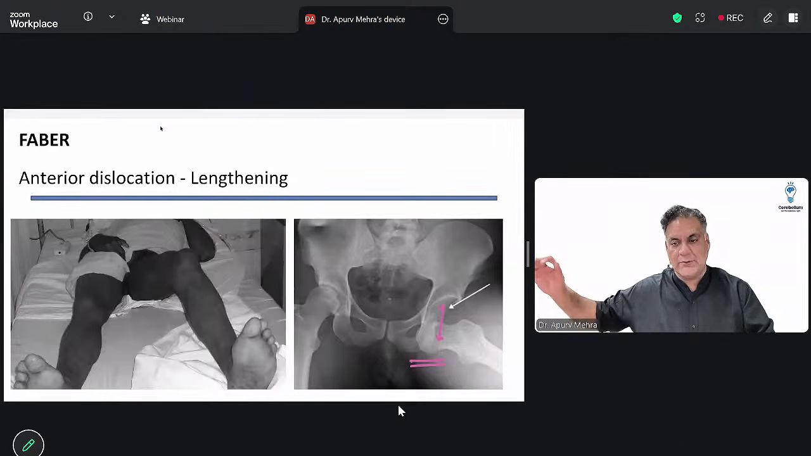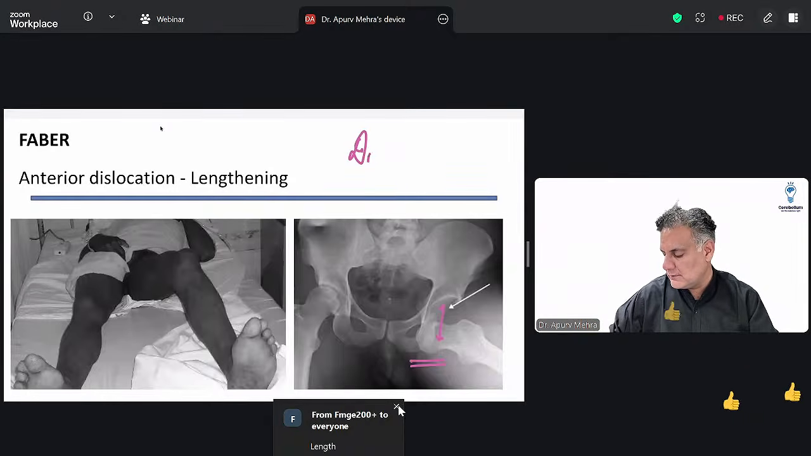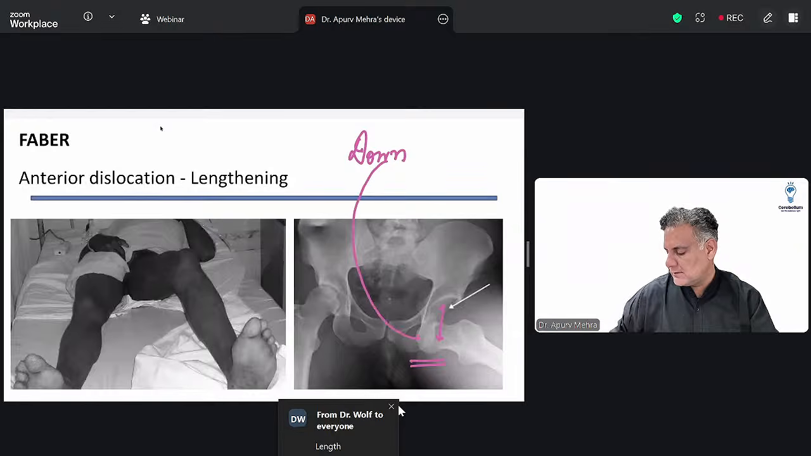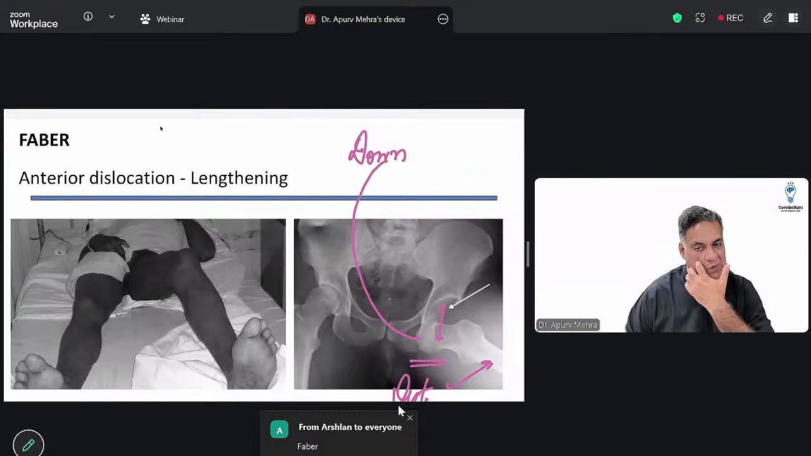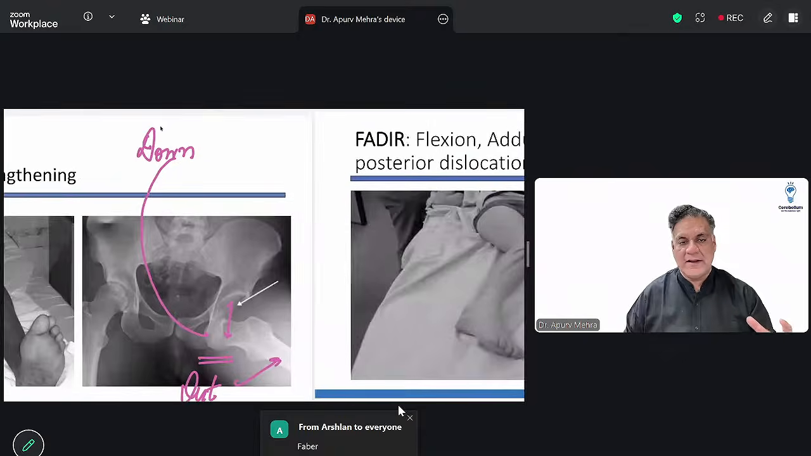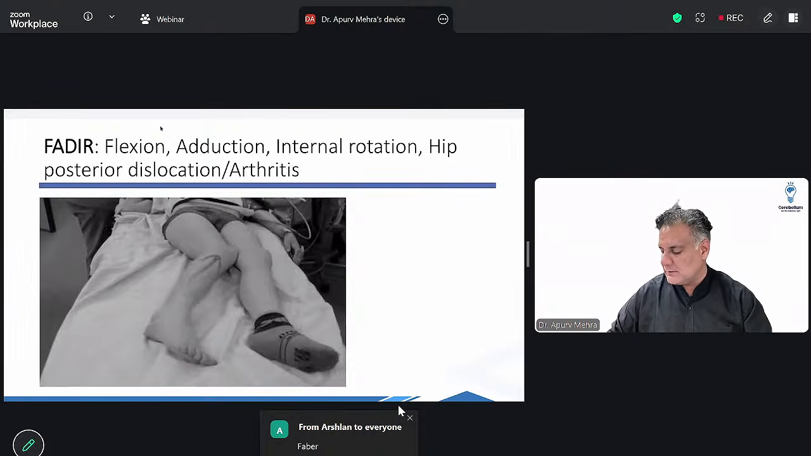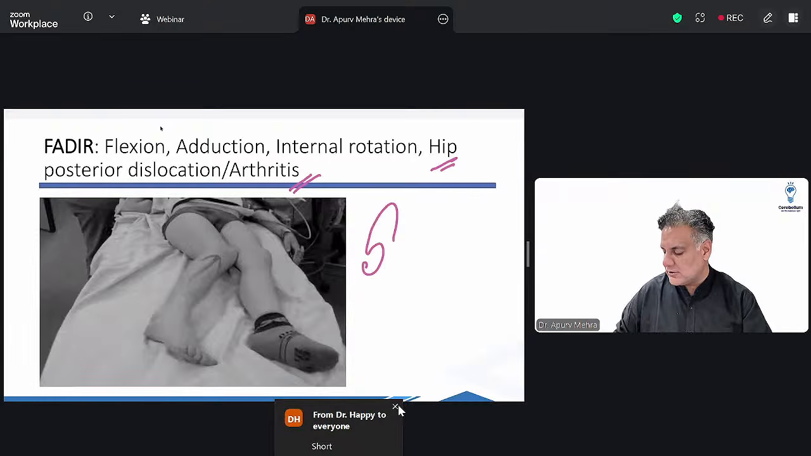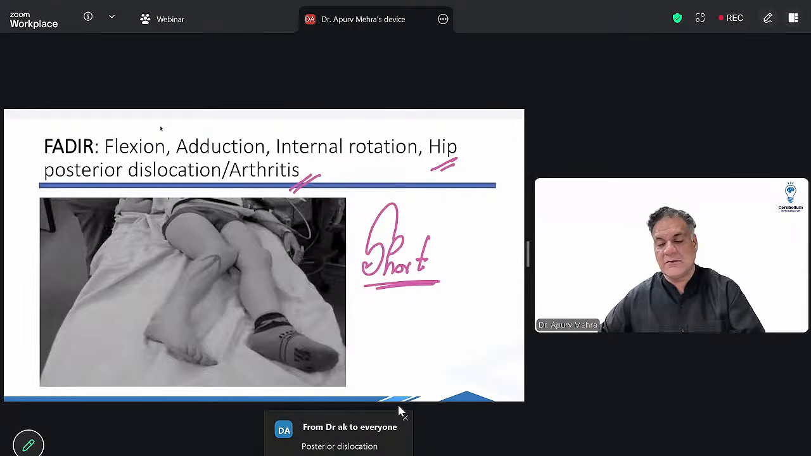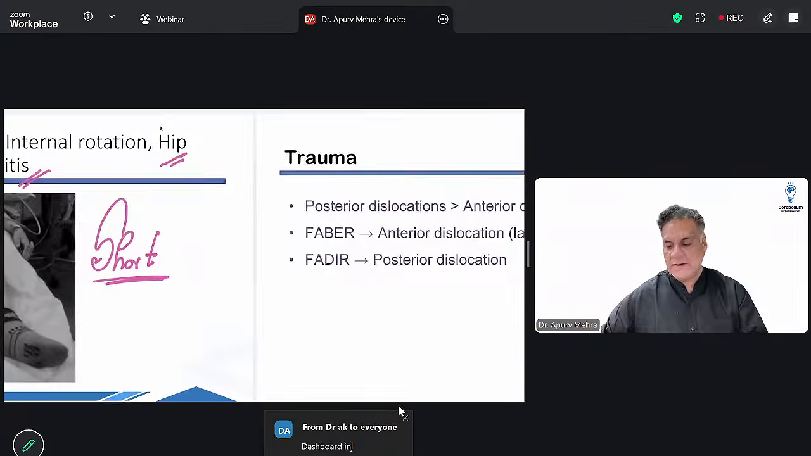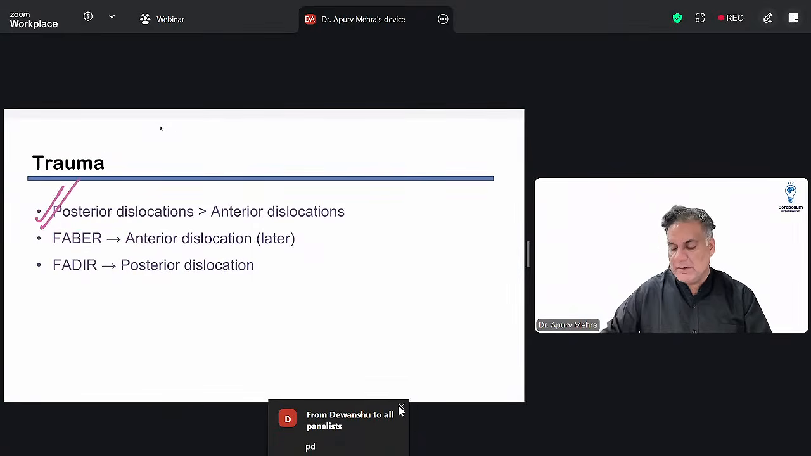So this is called down and out. Down and out. All right, and there's always lengthening. Whereas flexion, adduction, internal rotation, it is seen in hip dislocations or arthritis of the joint. Here, you will always have shortening. Which dislocation is more common in the hip? Posterior dislocation. All right, so remember that. So FABER, anterior dislocation; FADIR, posterior dislocation.